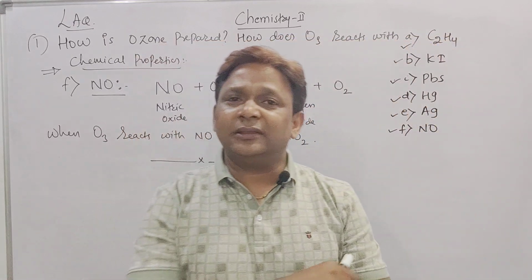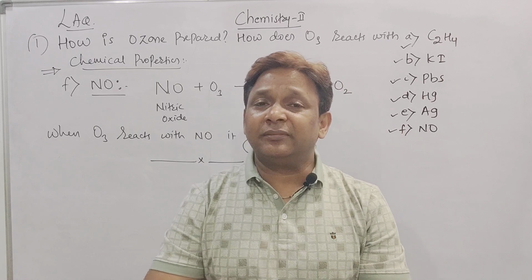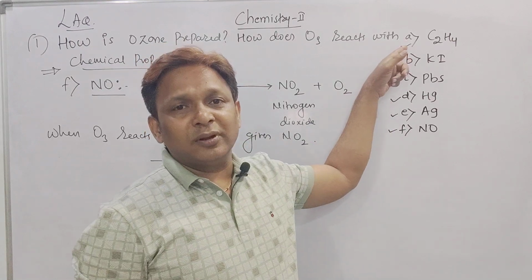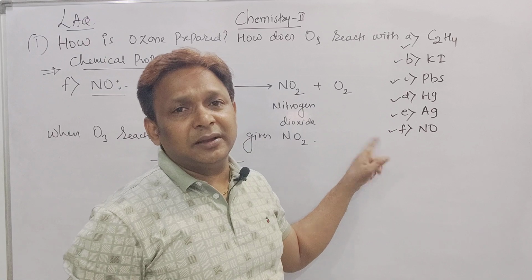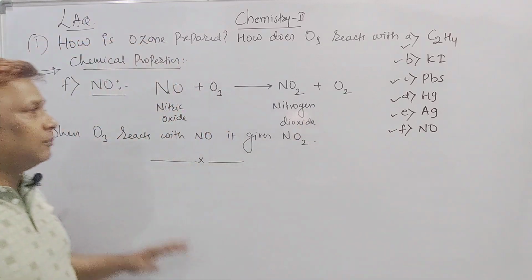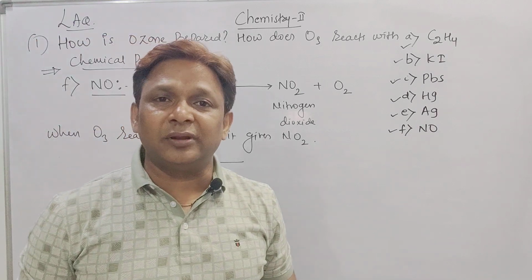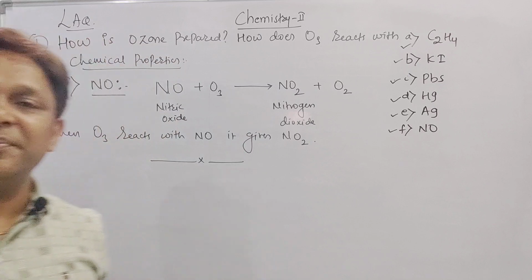And today in my class we completed, beta, how ozone can be prepared and how ozone reacts with the following: C2H4 called ethylene, KI, then PbS, Hg, then silver and then NO. Right? So these are all the parts of the LAQ we completed. It is the first part, the preparation of ozone and its chemical properties. Take a screenshot, beta, we'll see one more LAQ.